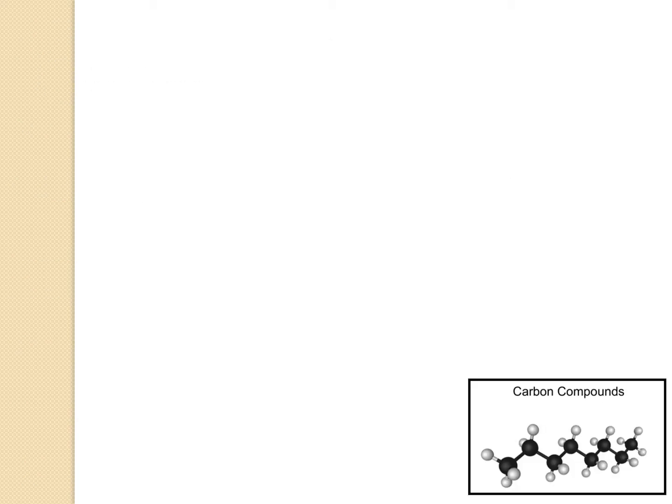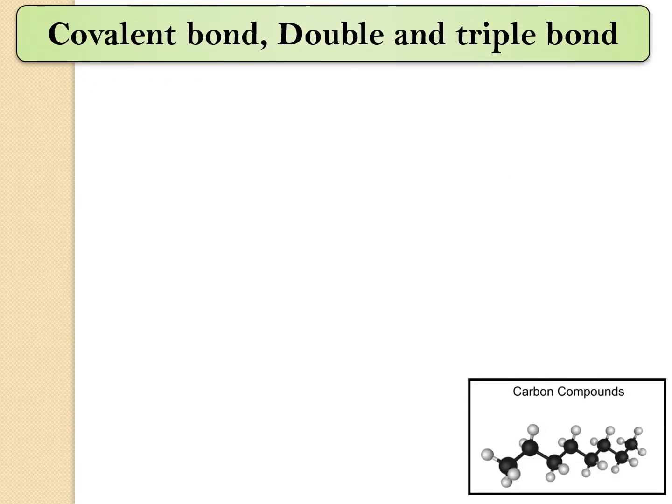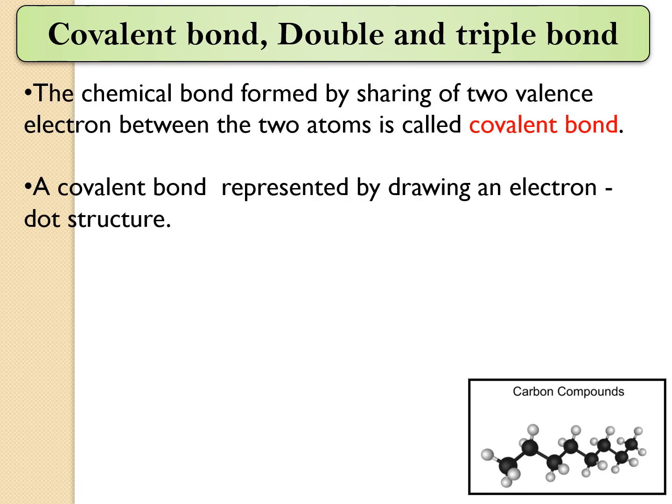Let's move to the next topic, covalent bond, double and triple bond. The chemical bond formed by the sharing of two valence electrons between two atoms is called a covalent bond. So when two valence electrons of two different carbon atoms or any other element come together and they share, those types of bonds are called covalent bonds.